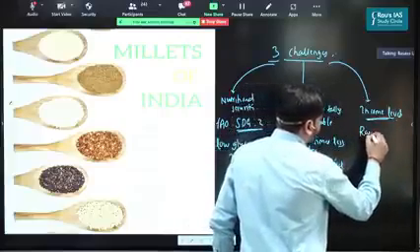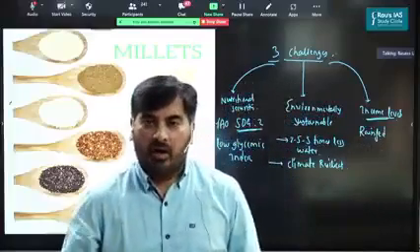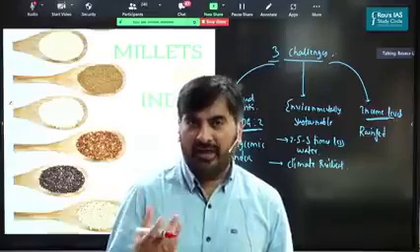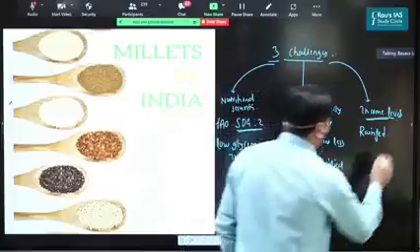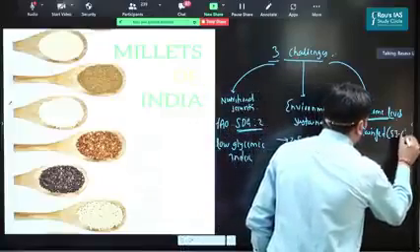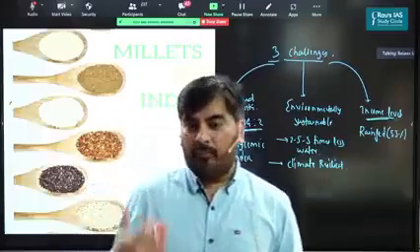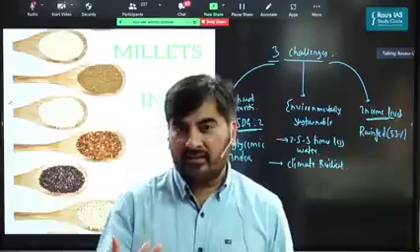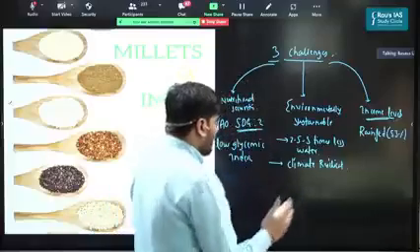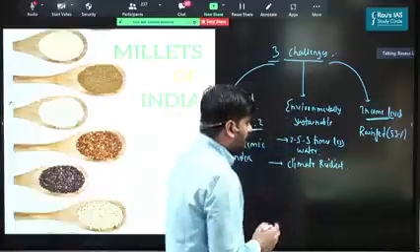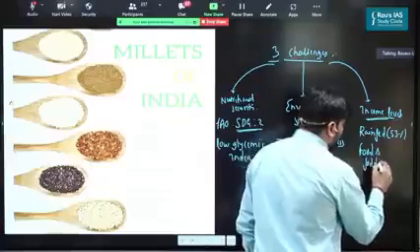For example, if you look at the millets in India, jowar, bajra, ragi, all of these millets are predominantly grown in rain-fed areas. And even today, rain-fed farming accounts for 53% of the total agricultural land in India. So by promoting millets, we have a potential to increase the income levels of the farmers, particularly in the rain-fed areas. Another important benefit is that they can be used both as food as well as fodder.